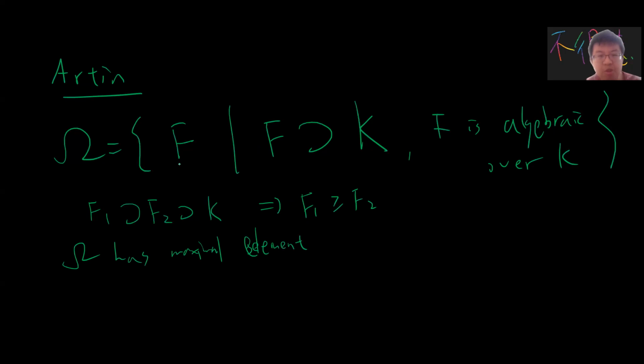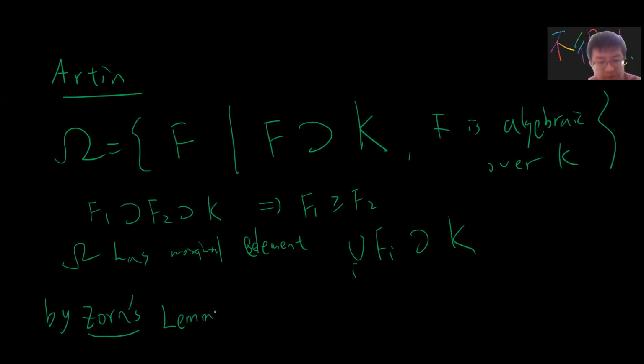The reason is that you can take the union of all the F, right? So you can take the union of all F, which will be a maximum element. Sorry, I should say an upper bound. So by Zorn's lemma, there will be a maximal element, right? And this is K bar.